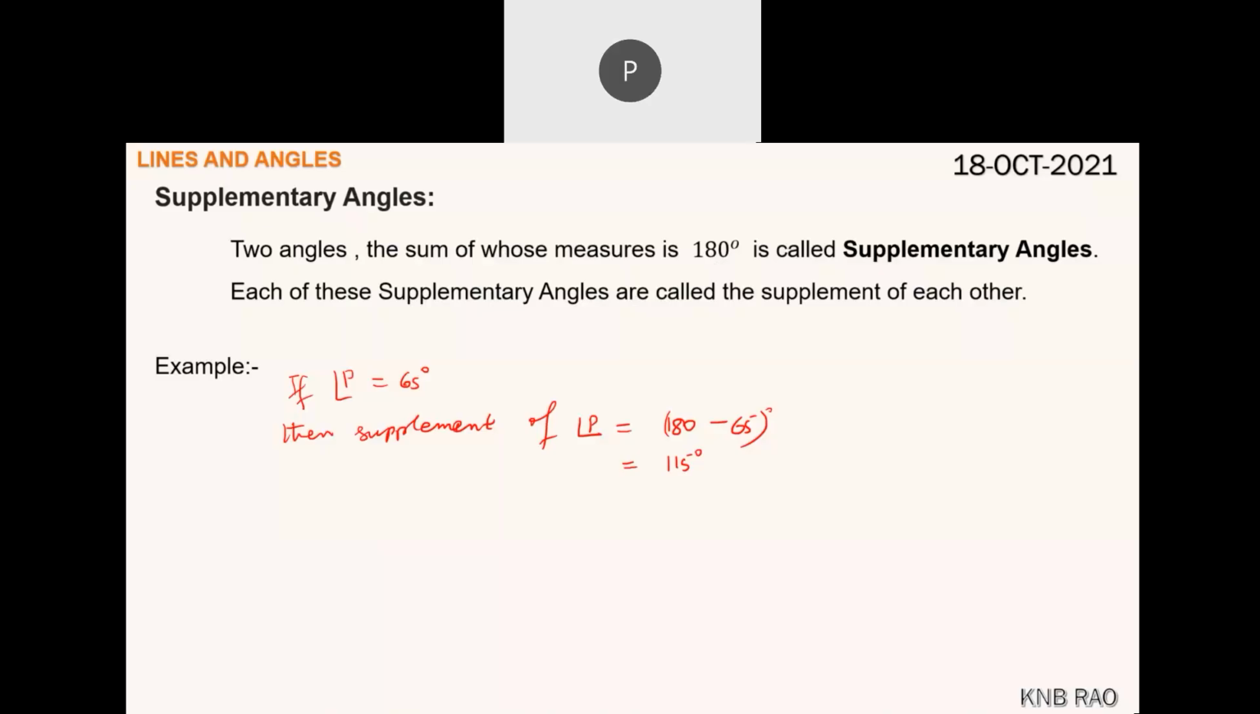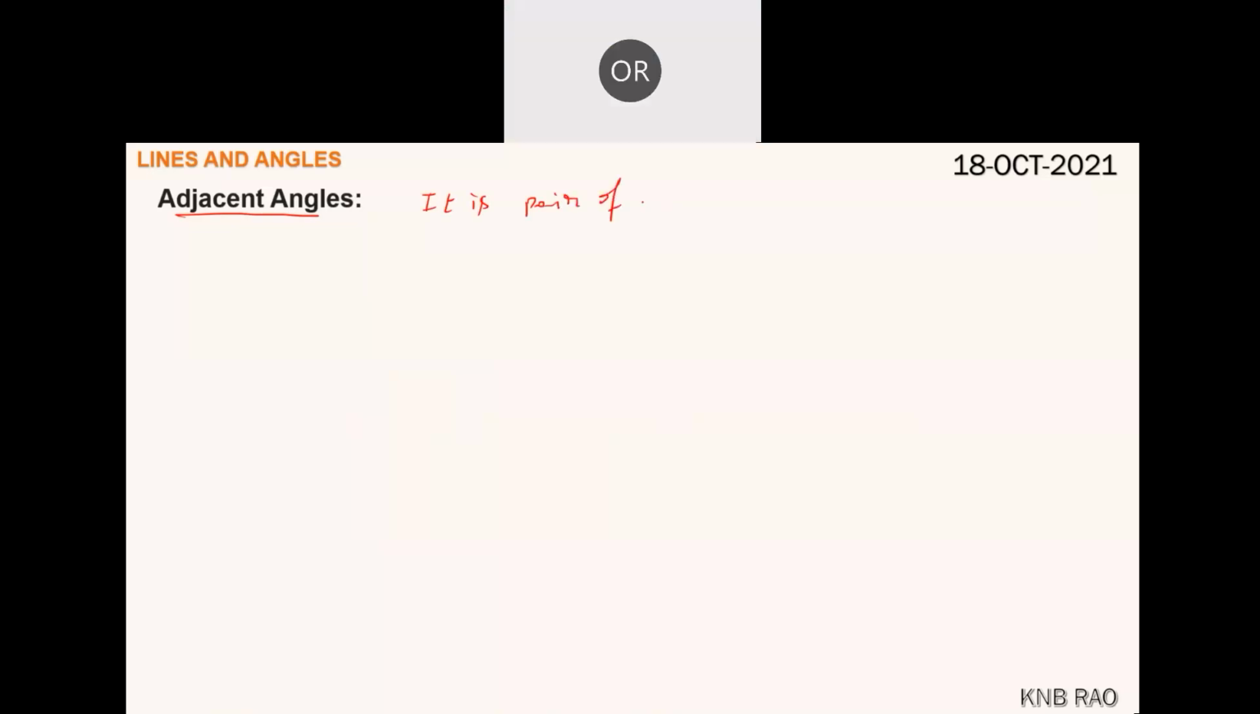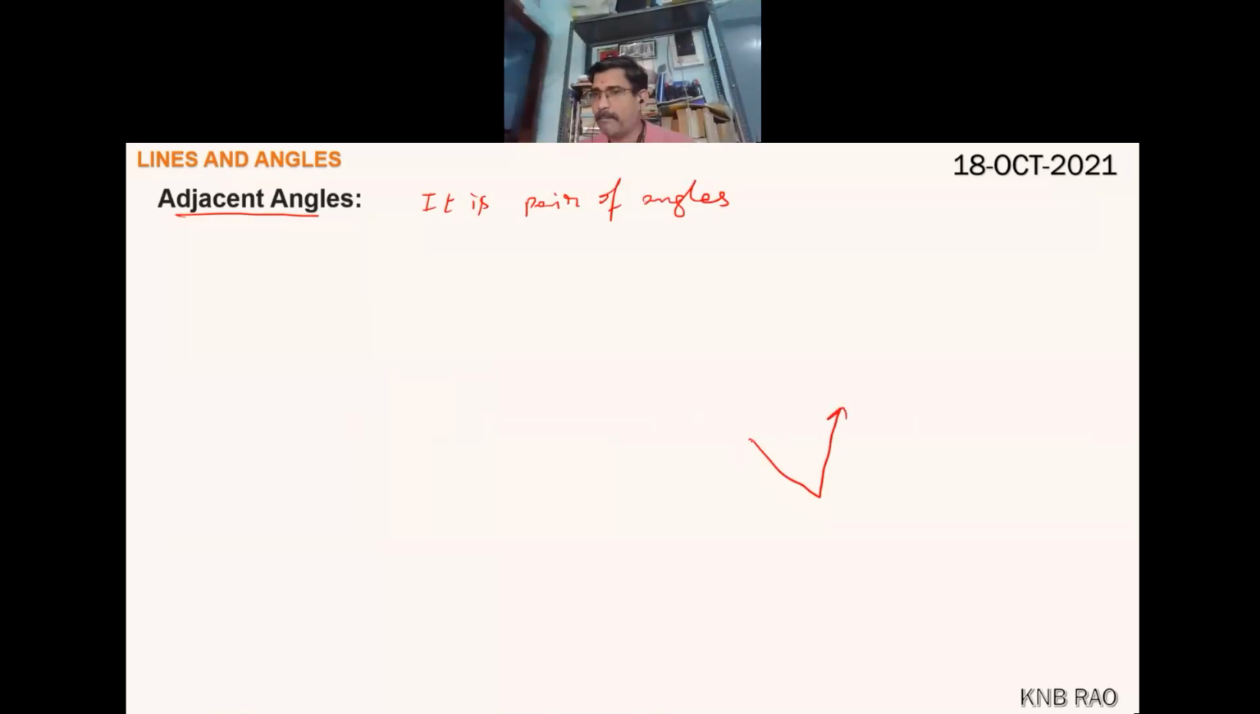There are two angles adjacent to each other, sir, which have a common pair of arms. Good. A pair of angles. First of all, adjacent angles. It is a pair of angles, sir. Yes, it's a pair which is having one common arm. Very good. You said one common arm, right?